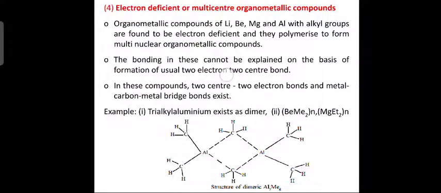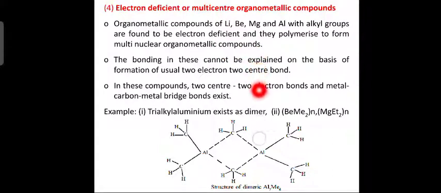Next slide, fourth classification, electron deficient or multi-center organometallic compounds. These are compounds of lithium, beryllium, magnesium and aluminum with the alkyl groups, which are found to be electron deficient and they polymerize to form multinuclear organometallic compounds.